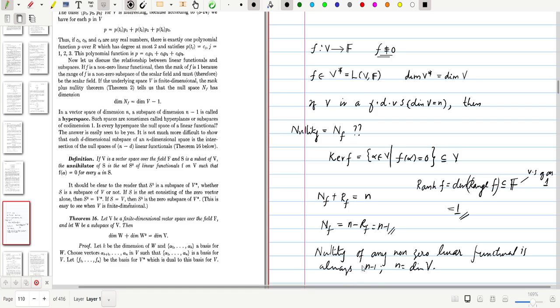So now we generalize, or we introduce a definition for this kind of subspaces.